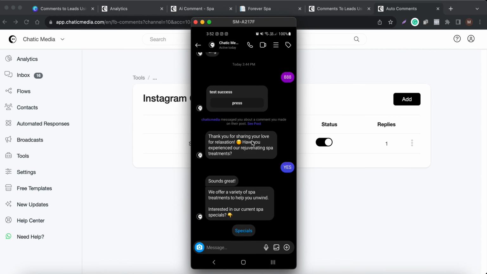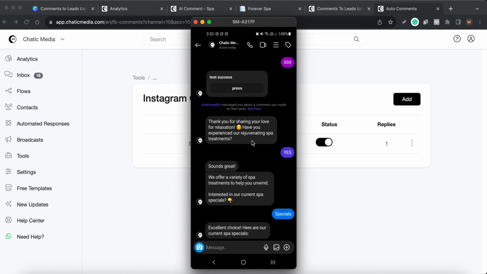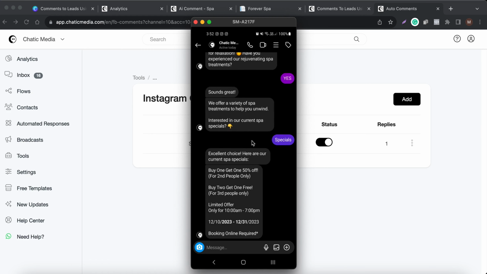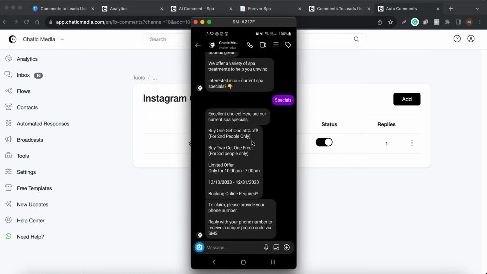Sounds great. We offer a variety of spa treatments to help you unwind. Interested in our current spa specials? So it pushes the customers toward the special offers they have. If they tap on these specials, let's see what happens. Excellent choice. Here are our current spa specials, and it sends us the offers related to that spa.